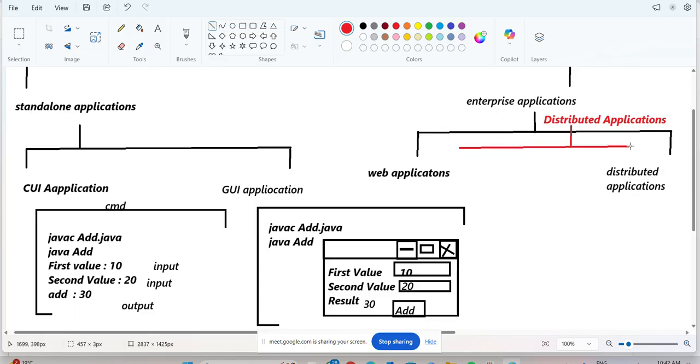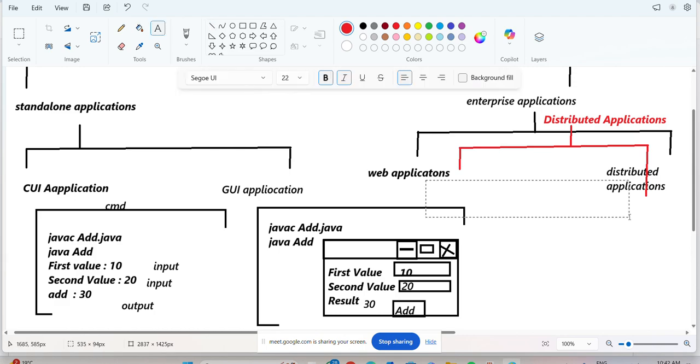Listen here, the first one is the web based distributed application. The second one is the remote based distributed application.